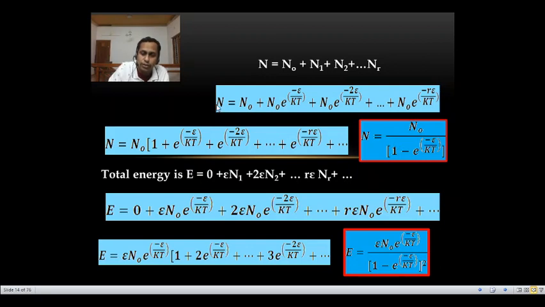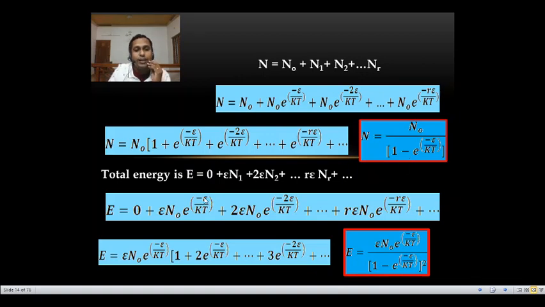Once again I would like to tell you, N is equal to n0 plus n1, this is n2, then n3, etc. up to nr. From this n0 is common, so we can take this one outside, and inside the bracket is 1 plus e raised to minus epsilon by kt plus e raised to minus 2 epsilon by kt plus etc. up to e raised to minus r epsilon by kt. Inside the bracket there is a binomial expansion, so we can write n0 into 1 minus e raised to minus epsilon by kt all raised to minus 1. All raised to minus 1 is in the numerator, so we can take this one to the denominator. So we will get like this. That is the total number of oscillators in a black body.